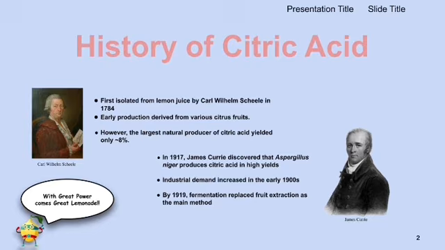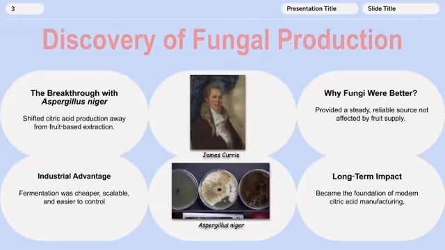100 years or so later, a man named James Curry discovered that a fungus can also yield the same results, but in much higher yield than you would get normally out of fruits. And then it was being mass produced about 2 years later after the discovery, and then today it's just massively produced by Aspergillus niger.